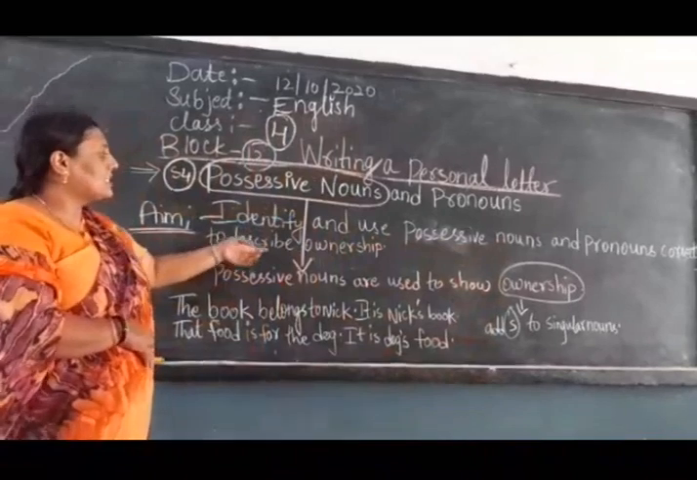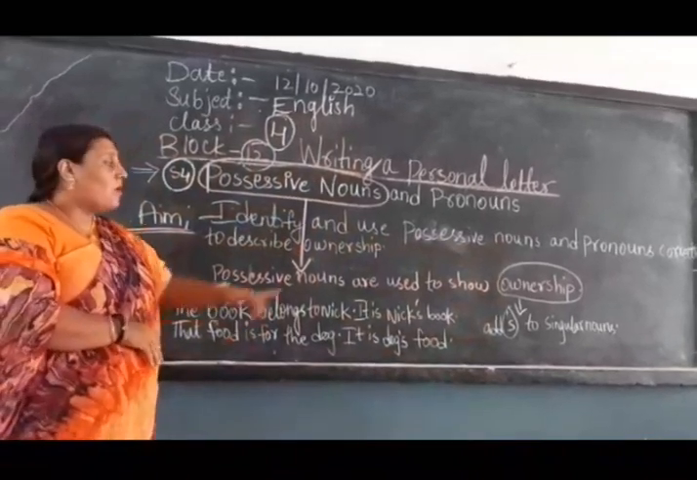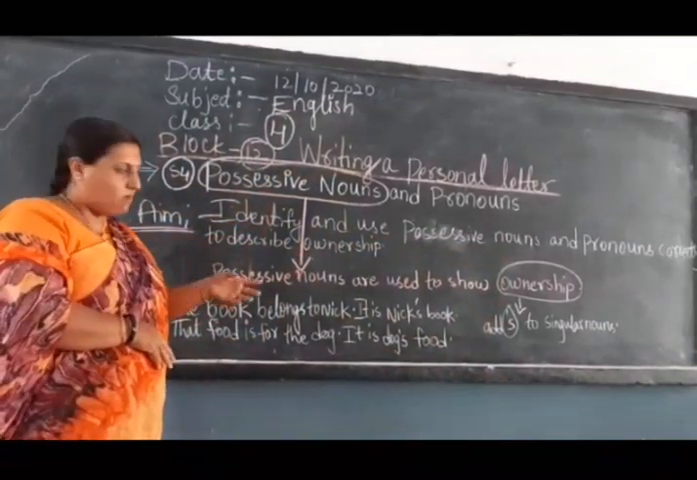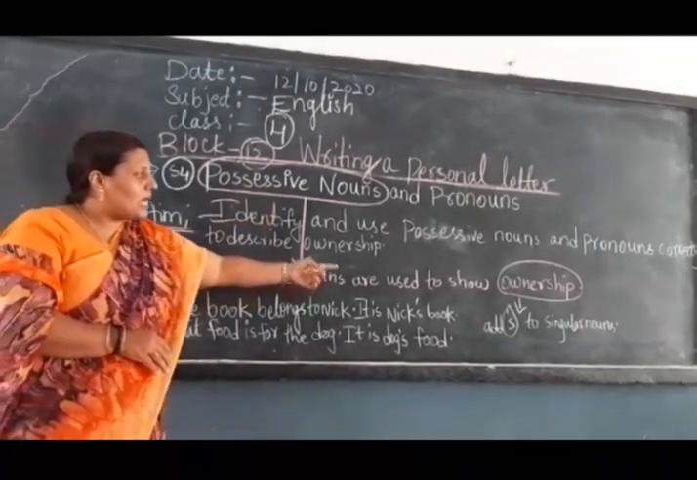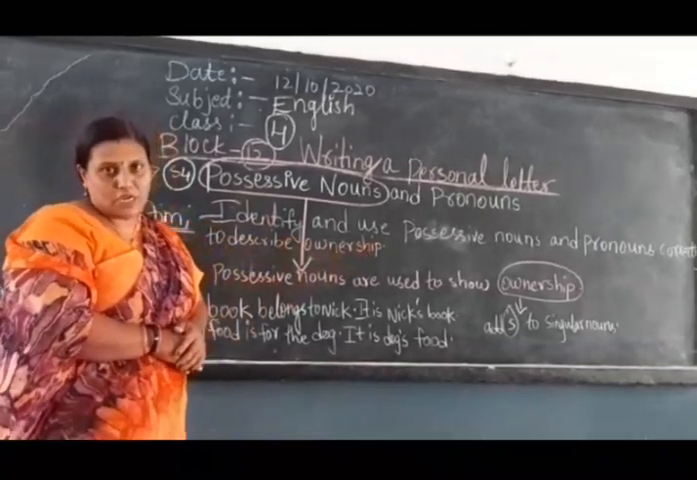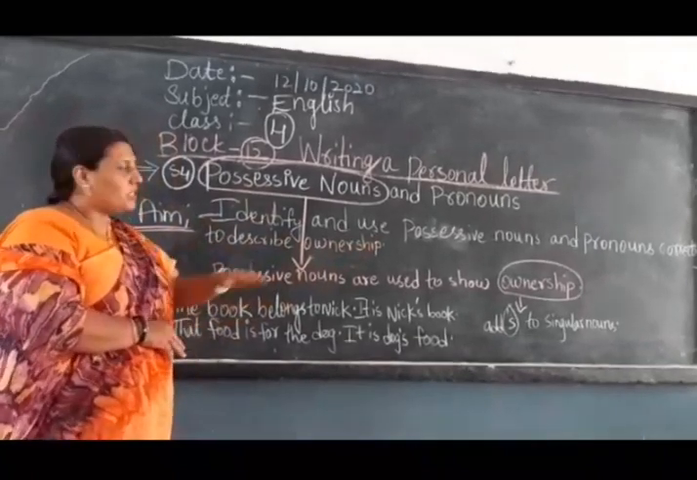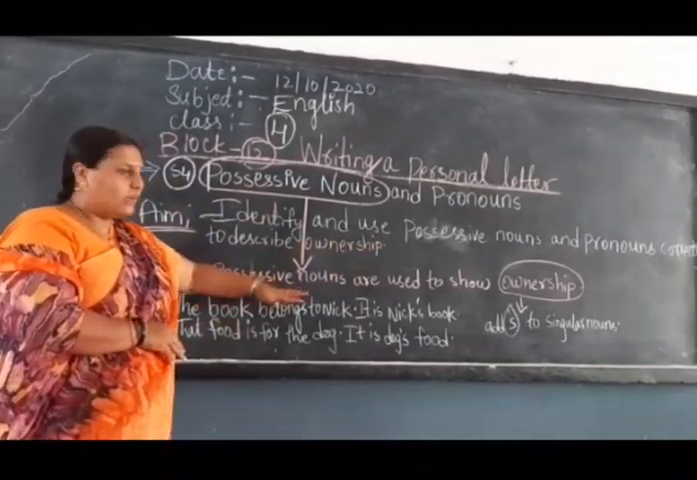correctly to describe ownership. Now what is ownership? What is a possessive noun? Look here carefully. Possessive nouns are used to show ownership. What is the meaning of ownership? See here.